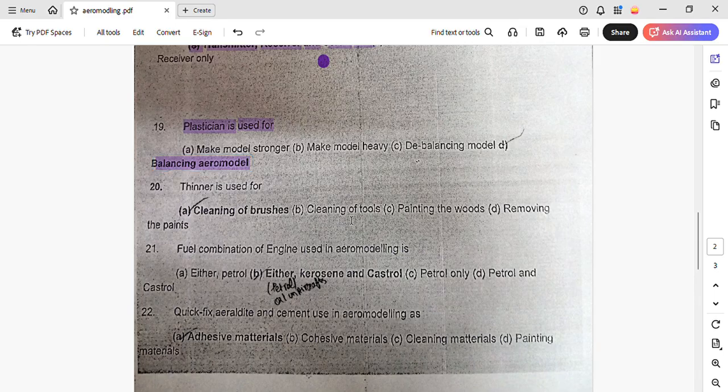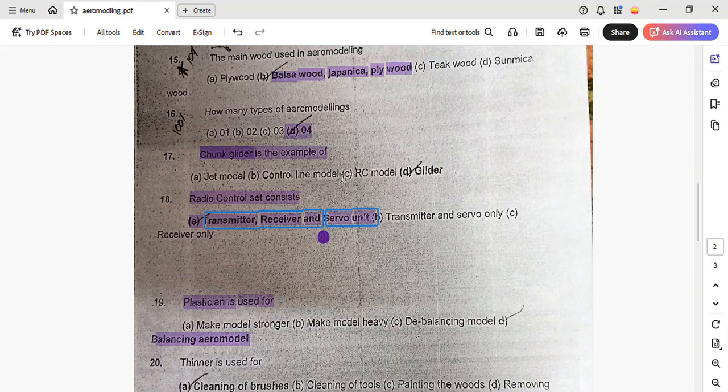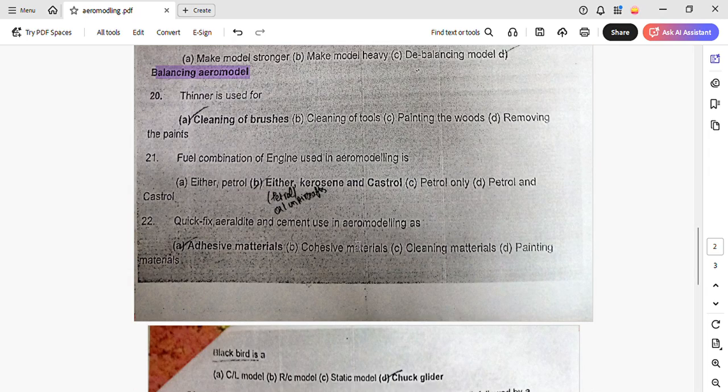Then we also had, what is the main wood used for aeromodeling? It's balsa wood, japonica and plywood. There are 4 types of aeromodeling. Chang glider is an example of glider, obviously. What are the 4 types of aeromodeling? Jet model, and then we have control line model and RC model. Radio control sets consist of transmitter, receiver and servo unit.